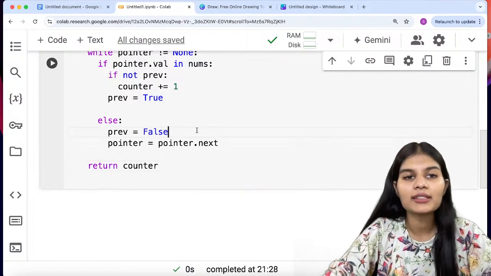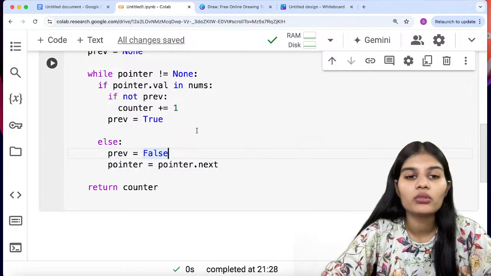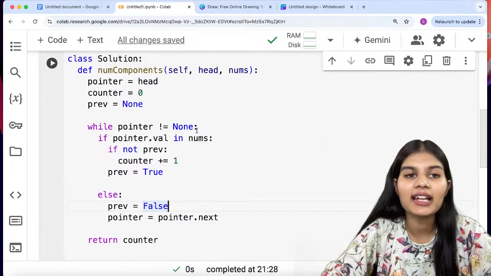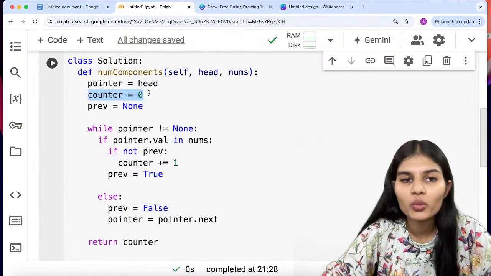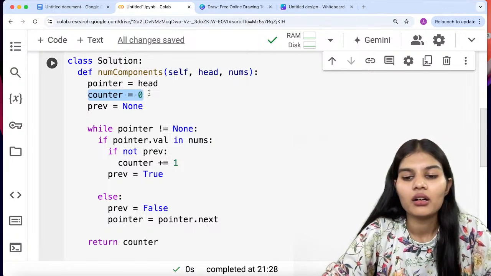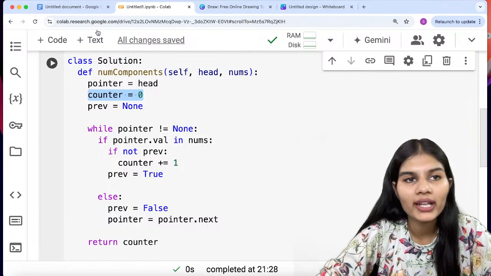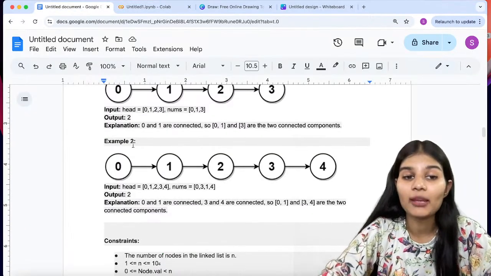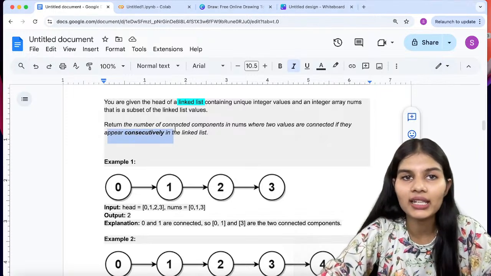Counter is simply that variable which is helping me count each and every single node which is getting filled up. And second, it is helping me find the consecutive values in my linked list, because in my question we have to find the consecutive values in my linked list.